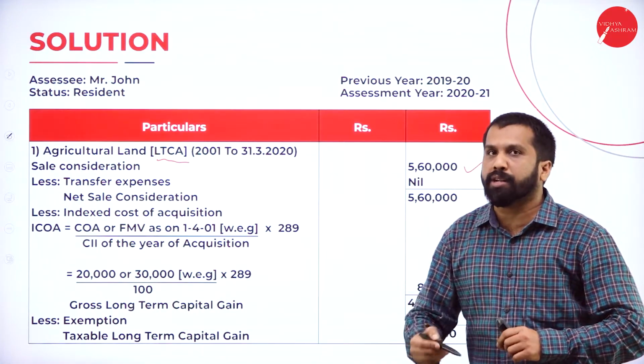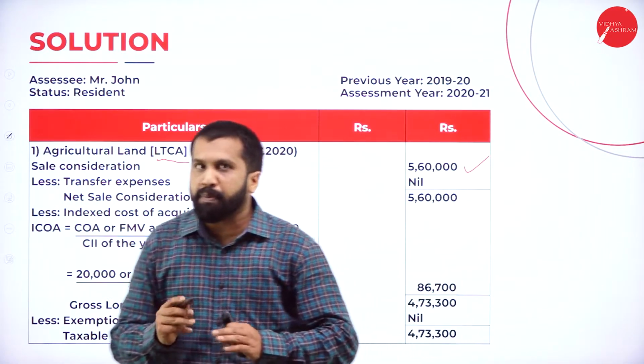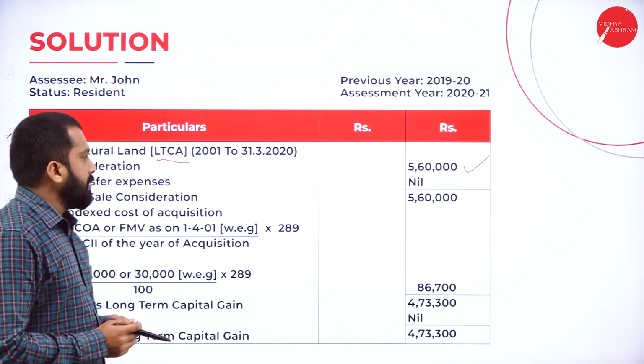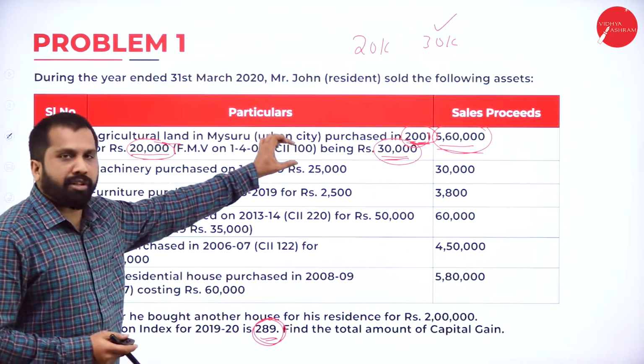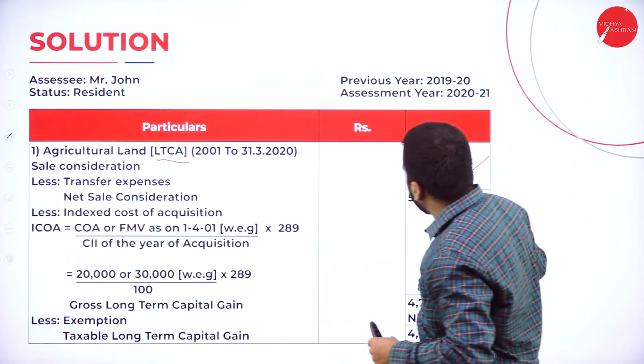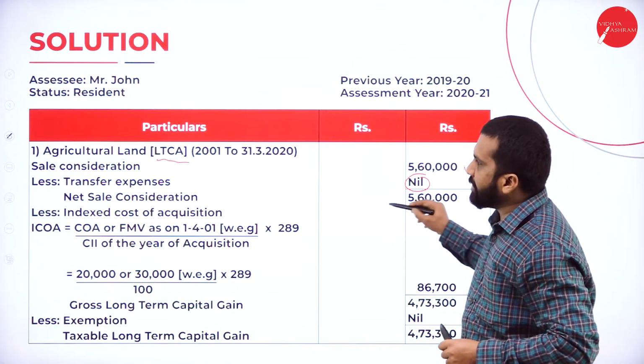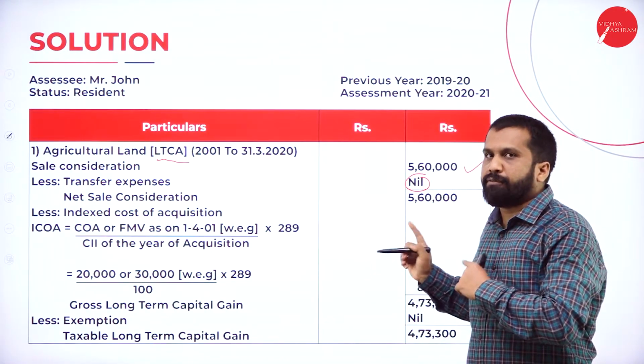5,60,000. It is sold. Less: transfer expenses. Have you paid any commission? I'll go back to the question. There is no information about commission. Now, your commission or transfer expenses are 0. 5,60,000 will remain 5,60,000. Net consideration is 5,60,000.